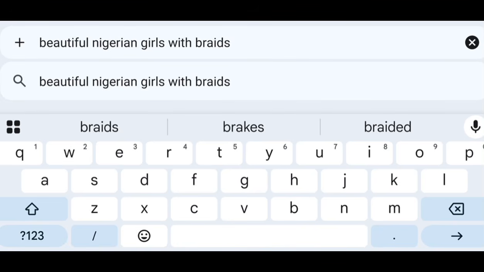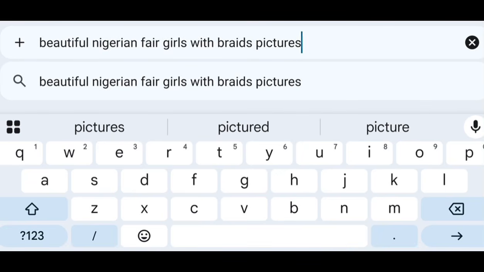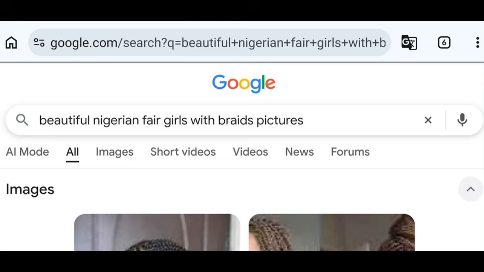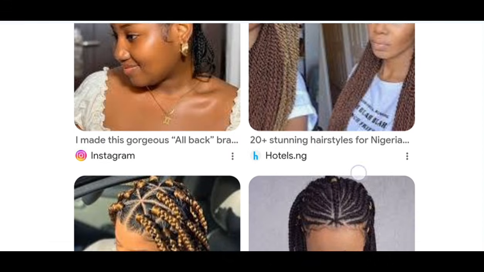You can even say beautiful Nigerian fair girls or black girls, anyone you like. Do you understand? You can say fair girls with braids. It's just customization. Just make sure you include pictures, okay? Make sure you include pictures on it and click on send. So you see, Chrome will look for fine, beautiful girls for you. Are you seeing it? This first one is so fine because her hair is unique. Now look at different images.